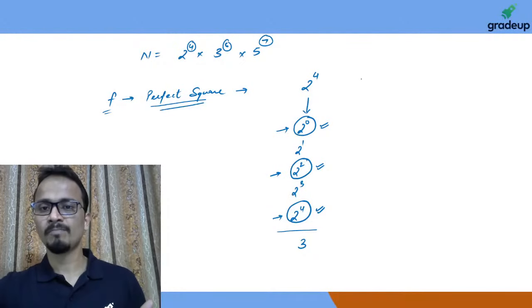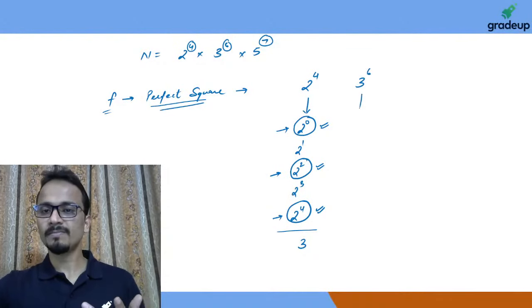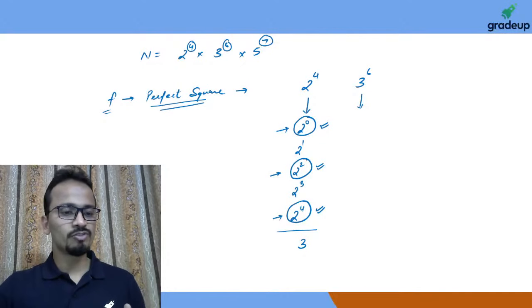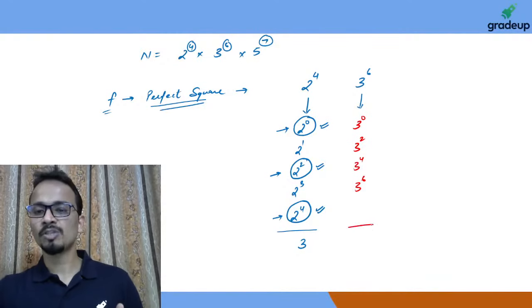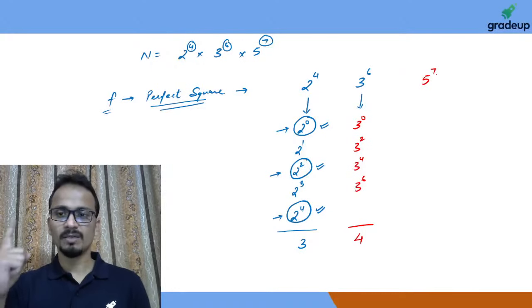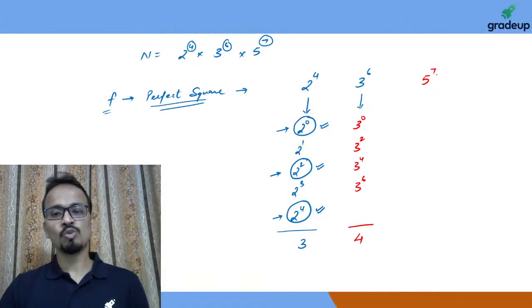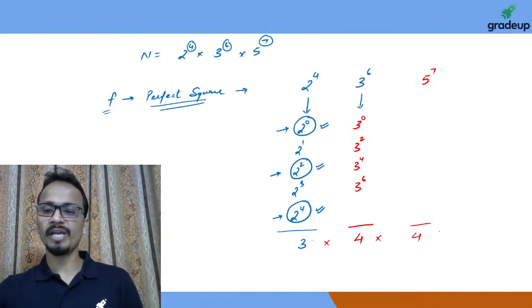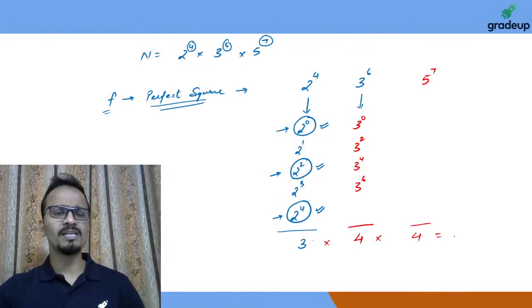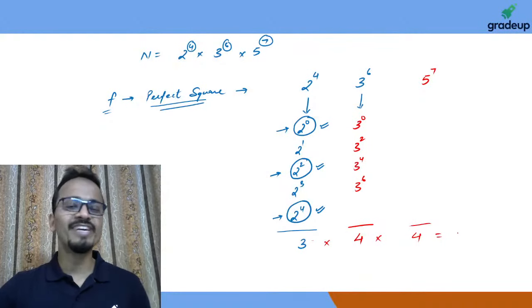2 can be used in only these three ways. Similarly for 3 raised power 6, I write all the powers of 3 which can be used: 3 raised power 0, 3 raised power 2, 3 raised power 4 and 3 raised power 6. So 3 can be used in how many ways? 4 ways. Similarly for 5 raised to the power 7: 5 raised power 0, 5 raised power 2, 5 raised power 4 and 5 raised power 6. So again 5 can be used in 4 ways. Alright, so 3 into 4 into 4. This will give all the factors of this number which are perfect squares.